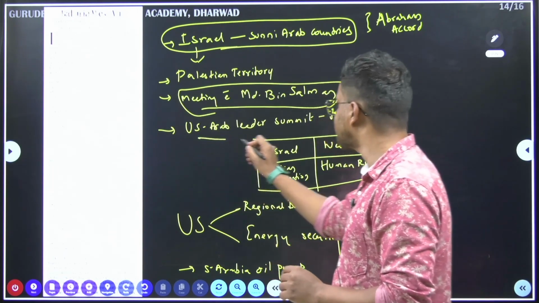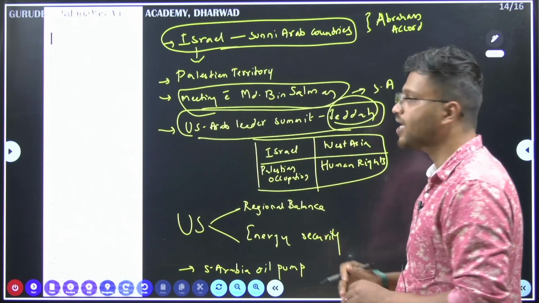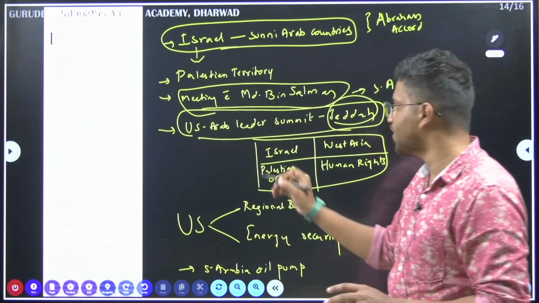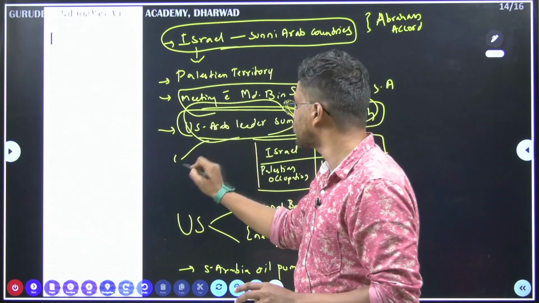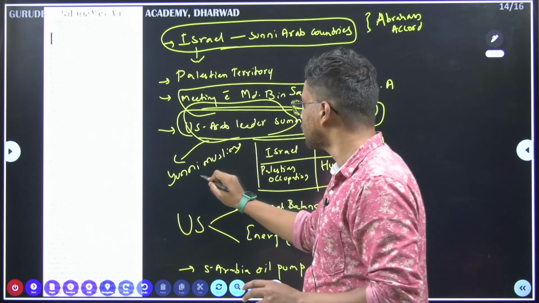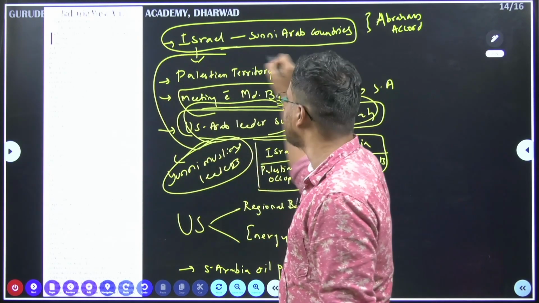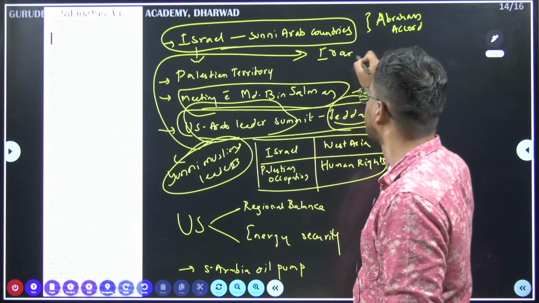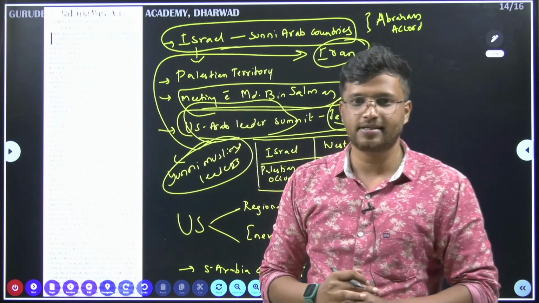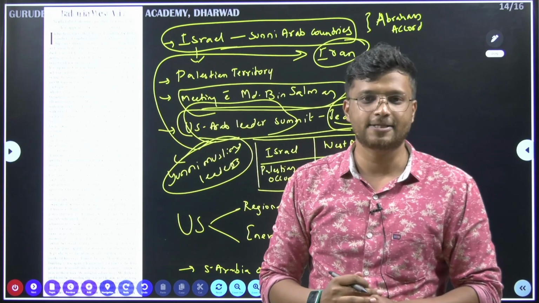Here there was this US Arab summit that took place in Jeddah. It is very important here because when we talk about Arab leaders and the US collaboration, it is mainly Sunni leaders' cooperation, Sunni Muslim leaders. Okay, so when we look at Sunni Muslim leaders, the only country which is excluded is Iran. Okay, so US is trying to have a strategy here for regional balance. Why?